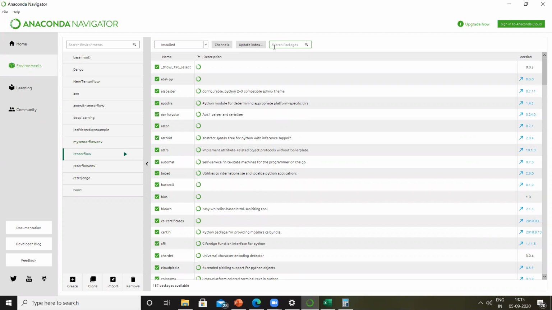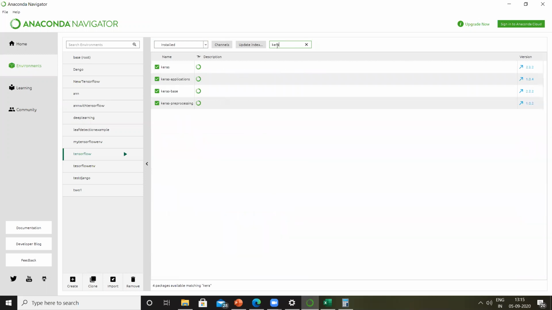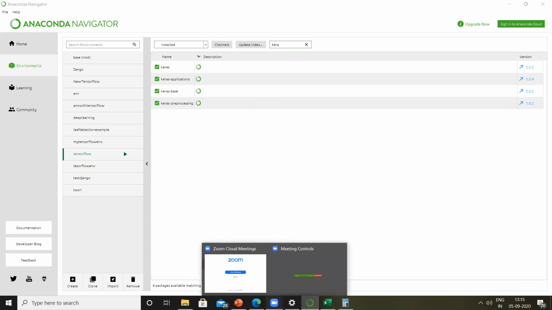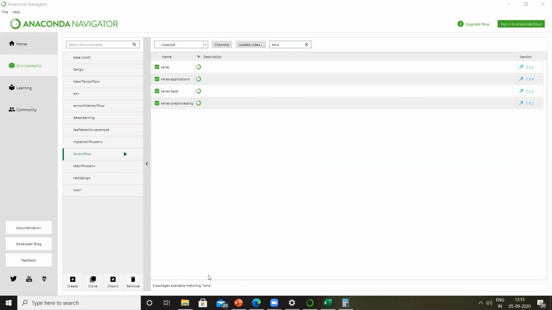Right? And here I'll now search for Keras. Please make a note of the version. It's 2.2.2. So all of you are going to install Keras version 2.2.2. Similarly, also install these others as well. Keras applications version is 1.0.4.